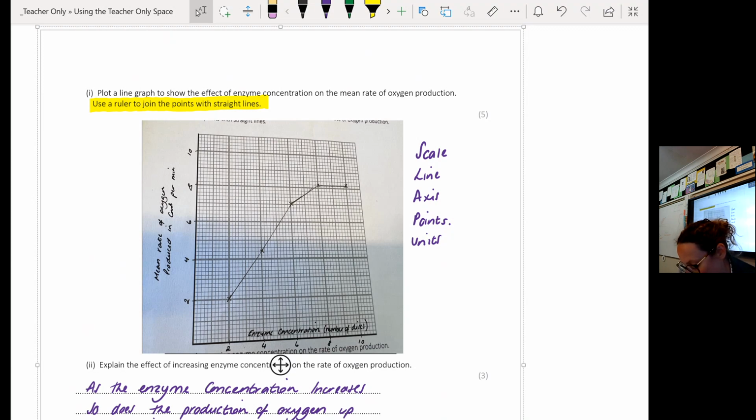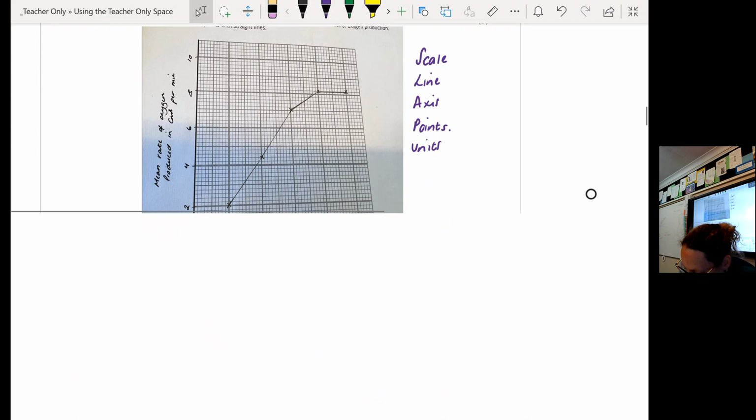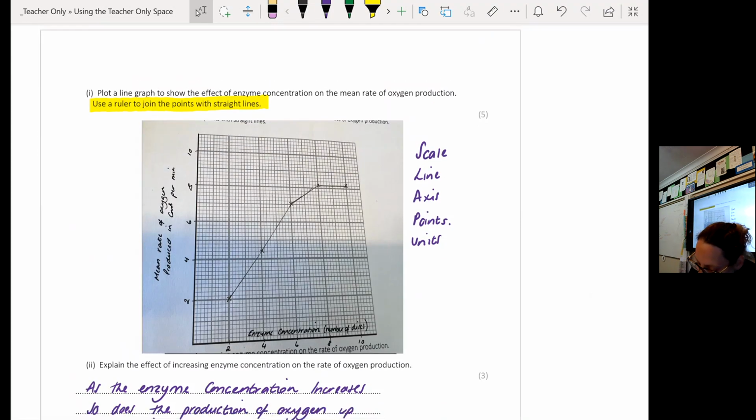I haven't, just out of habit. If I haven't got a 0 value, I don't join it to 0, okay? So you will not get marked down for that in an exam as long as the rest of your graph is okay. Now, just a reminder that we mark for the scale. So the scale needs to be logical. Now, it doesn't matter if your scale on your y-axis is different to the scale on your x-axis, just purely because it was nice and easy.